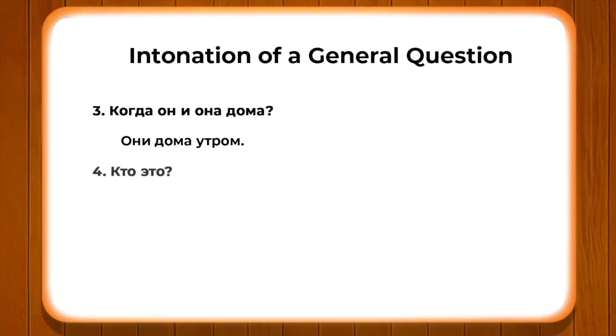Alright. Кто это? Who is this? Here we can use eta mama. We can also use eta papa. We can also use eta brat. And when combined together, we can also say Кто они, who are they? Eta mama, eta papa, eta brat, combined together as eta mama, papa y brat.